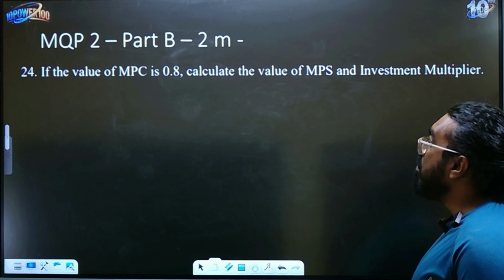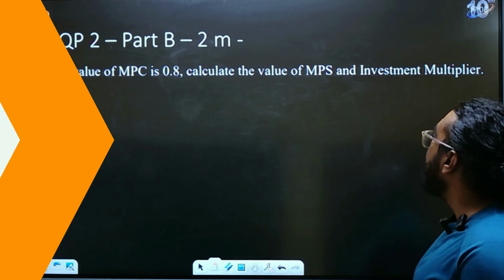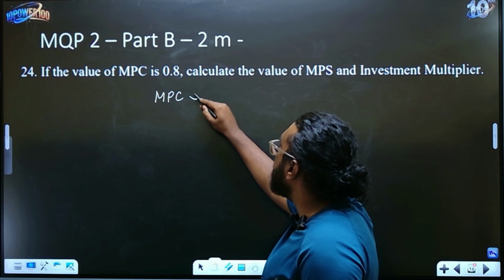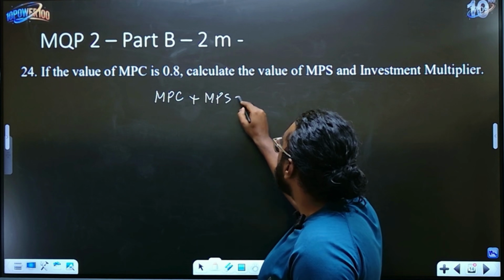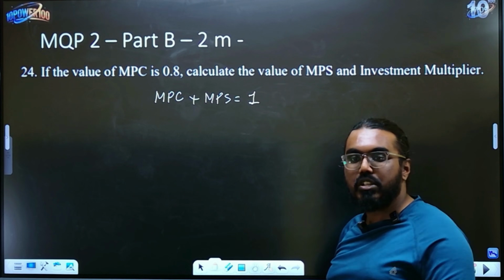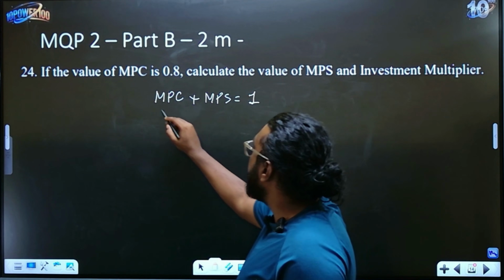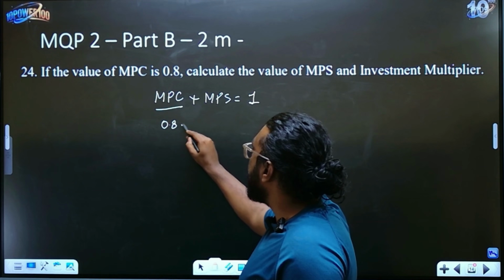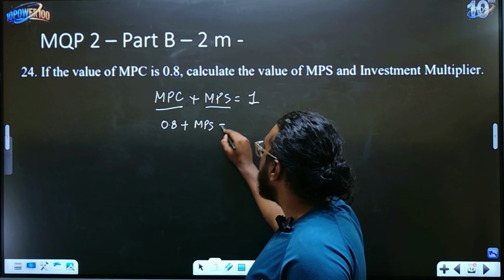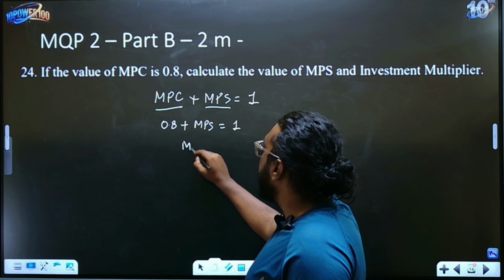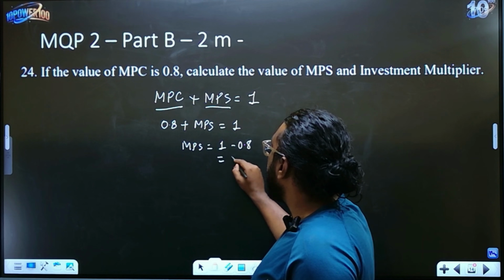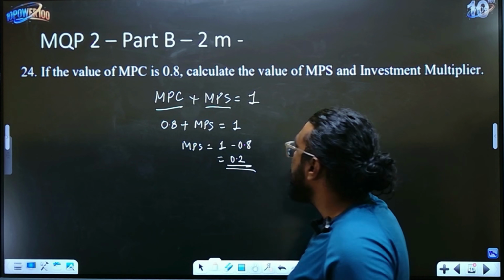Now, 2 mark question, they have asked you to calculate the value of MPS. Anybody who knows this lesson very well will know this: MPC plus MPS should always be 1. If you know this relation, then it is very easy to find your answer. MPC is given as 0.8. MPS we don't know, so MPS is equal to 1 minus 0.8, which is 0.2. That is your answer.